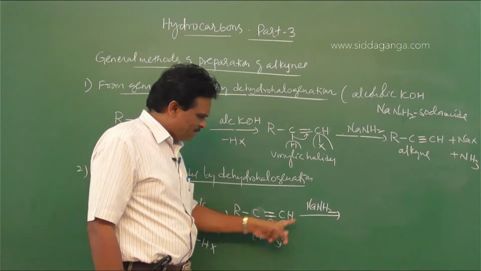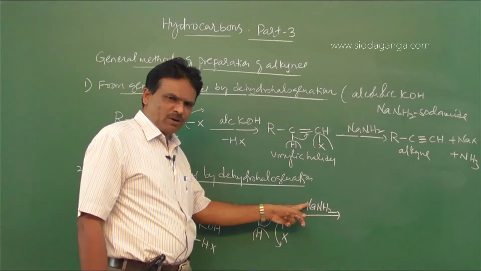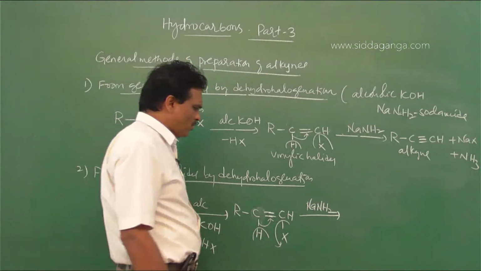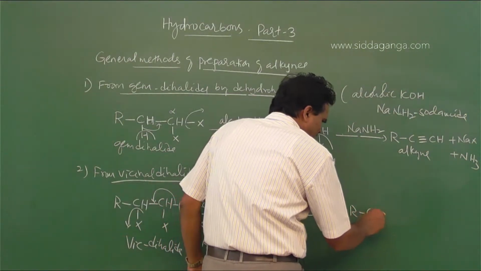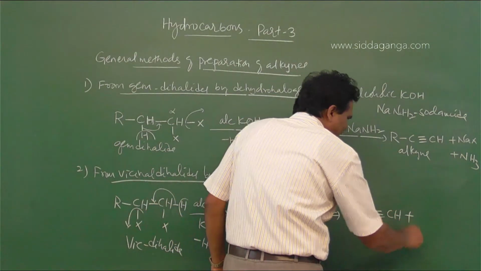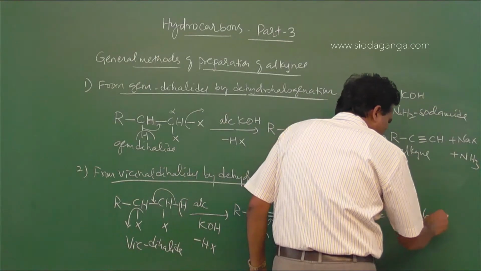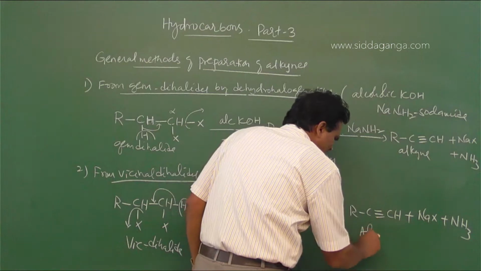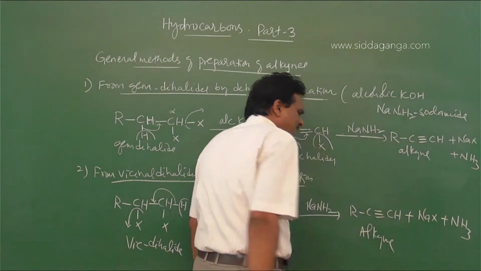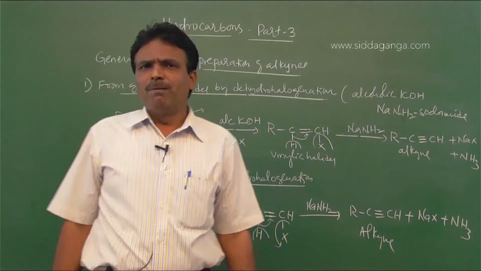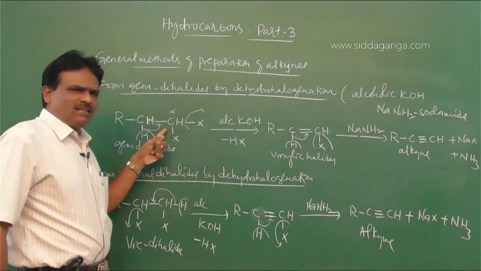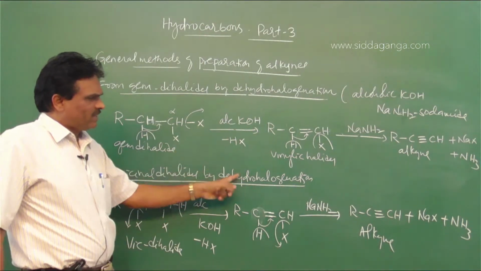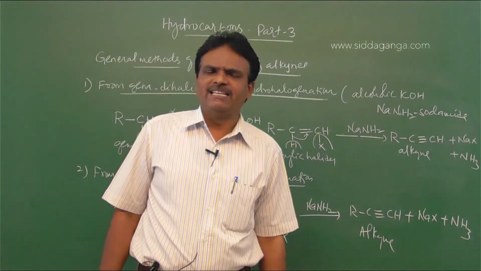This X minus combines with Na to form NaX. The H plus combines with NH2 minus to form ammonia. So finally we get alkyne, plus sodium halide, plus NH3. So alkynes are prepared by heating either geminal dihalides or vicinal dihalides with dehydrohalogenating agents.